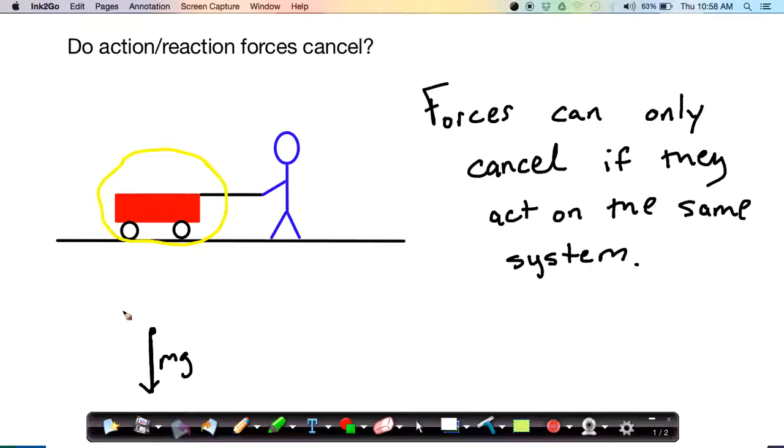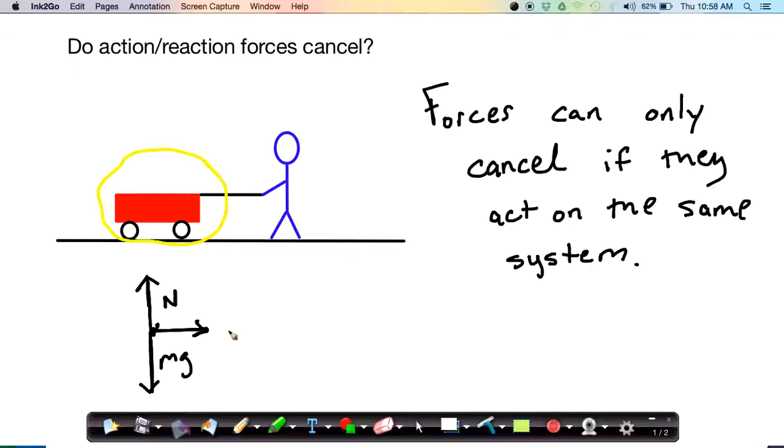There's going to be a normal force directed upward, equal and opposite to the weight because there's no acceleration in the vertical direction. There's going to be a pulling force from the person on the wagon. So the person's pulling on the wagon in this example, pulling to the right.